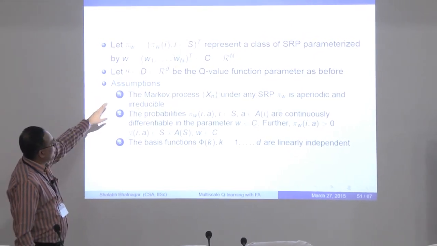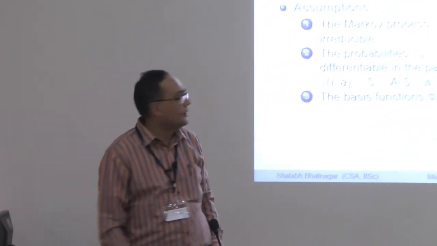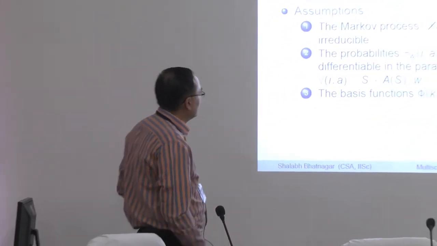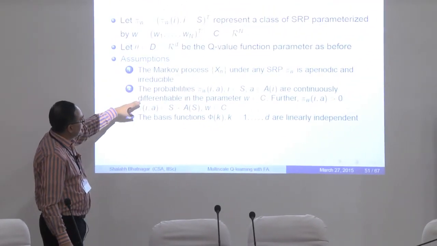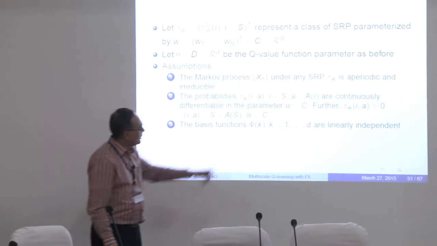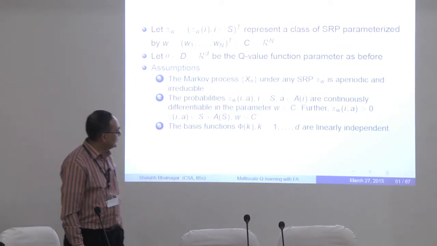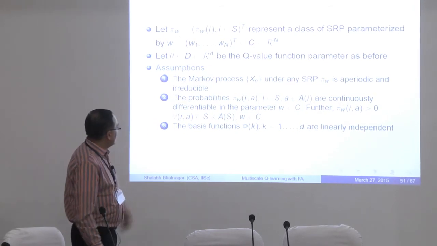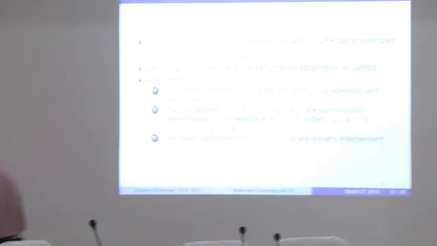We'll assume that the Markov process sequence xn under any stationary randomized policy pi w is aperiodic and irreducible, and that these probabilities pi w are continuously differentiable in w, and moreover pi w of i,a is positive for all these feasible state action tuples. Alright, and these basis functions phi k are linearly independent.